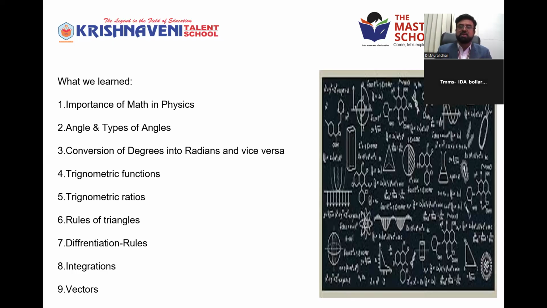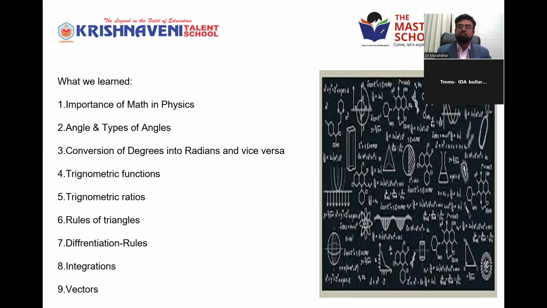And in the last class, we started with what vectors are. Even though vector is a major part of mathematics, because there is a separate branch of mathematics called vector algebra, here we discussed vectors as a part of physics also, because all physical quantities are classified into vectors and scalars based on whether they have only magnitude or both magnitude and direction.